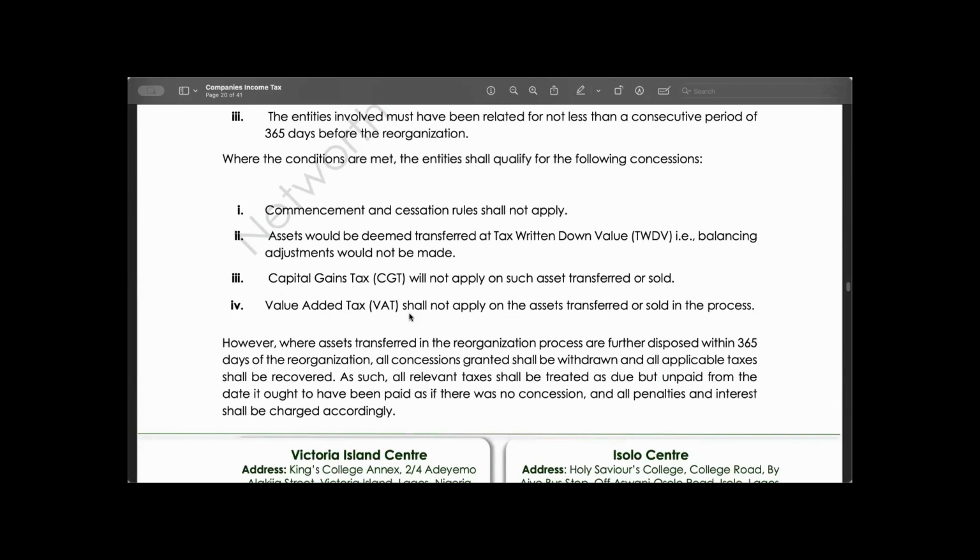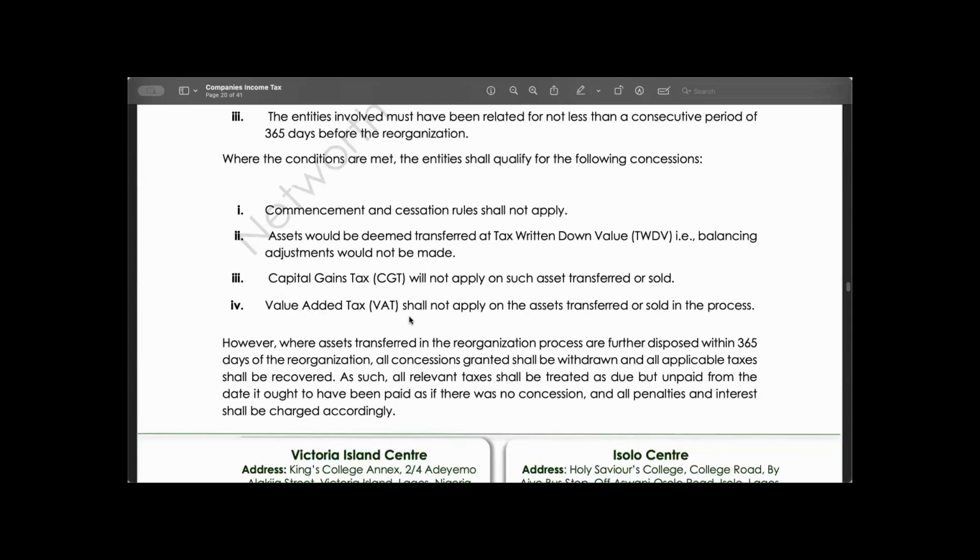We have said you have acquired the assets. We said before the acquisition, both companies must be related at least within 365 days, at least 1 year before the transfer. We are now saying that in case you want to sell this asset, you must not sell it within 365 days after the asset was transferred to you.